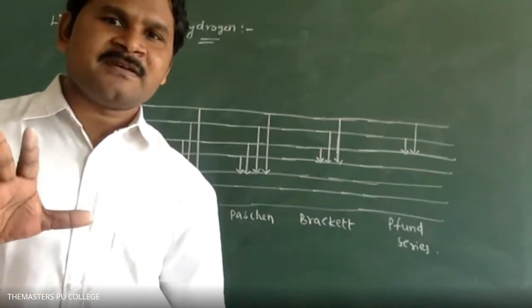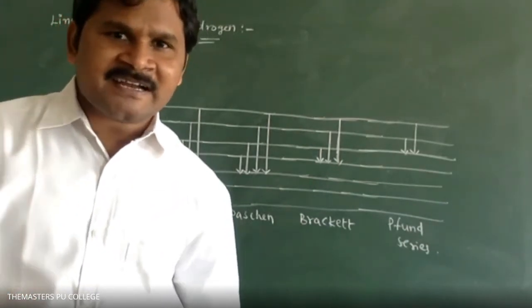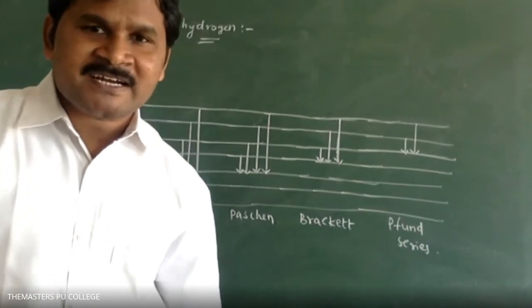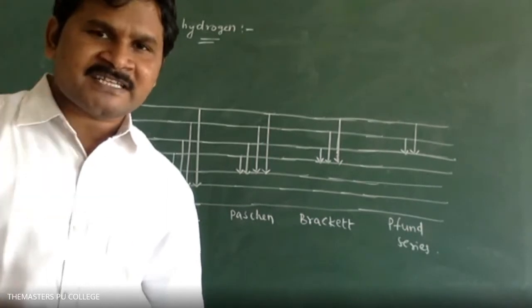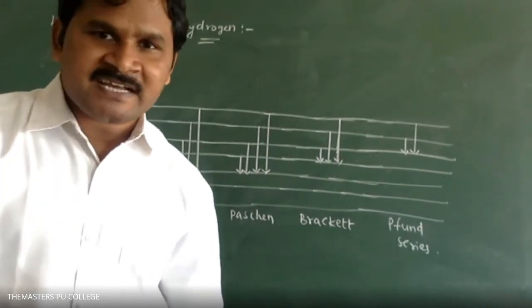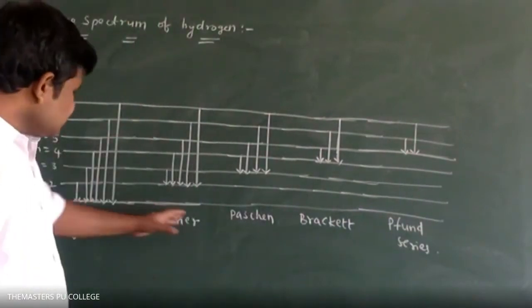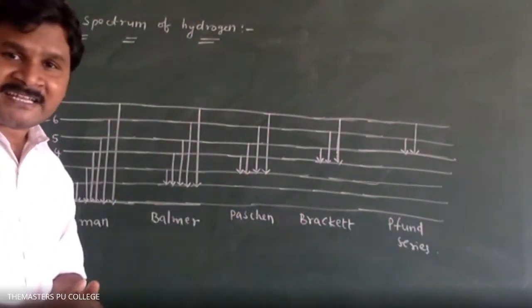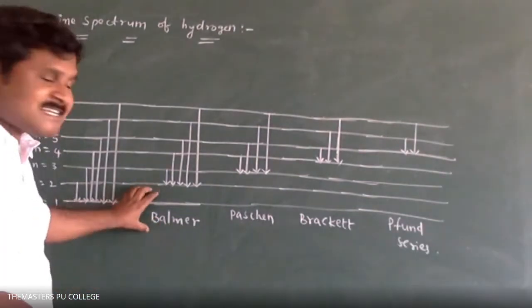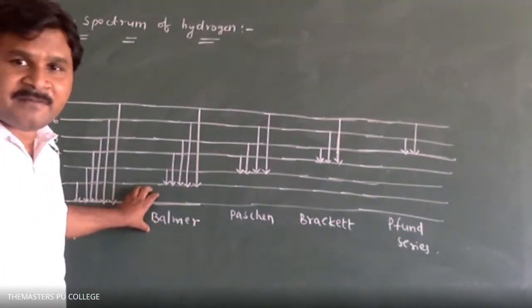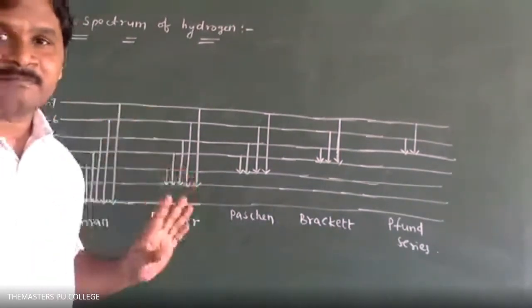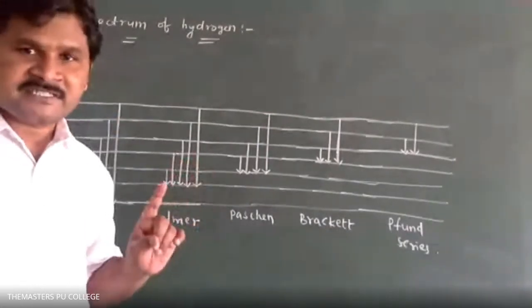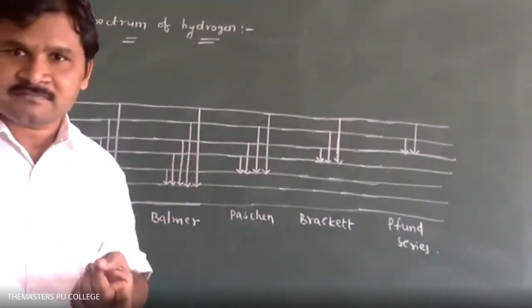In the emission spectrum, again we have different electromagnetic radiations. What are the different electromagnetic radiations I gave yesterday? Gamma rays, X-rays, UV rays, visible rays, IR rays, microwaves, radio waves. These are the electromagnetic spectrum. So different spectral lines we will get in different regions. In that, the Balmer series is very important to us because we get the Balmer series in the visible region. Visible region means we can observe it.